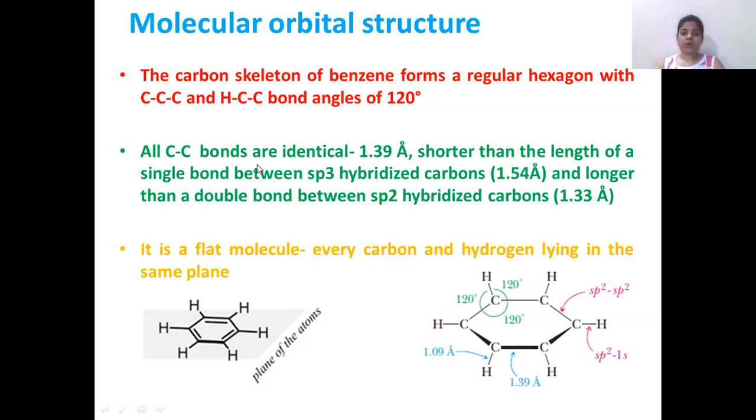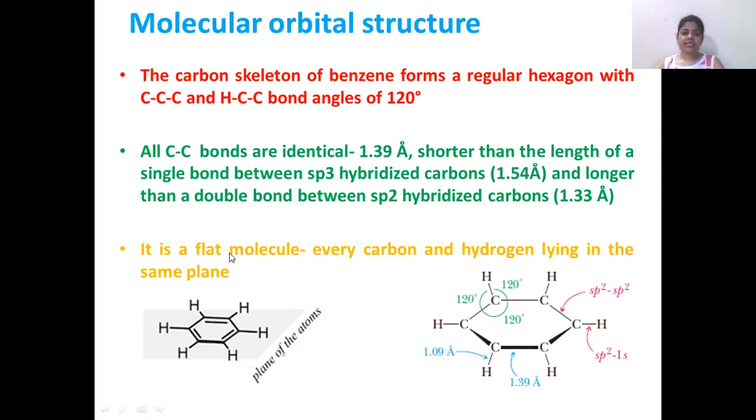If we talk about the bond length, carbon-carbon bonds are identical and have a bond length of 1.39 angstrom, which is shorter than a single bond and longer than a double bond. The single bond, between sp3 hybridized carbons, is 1.54 angstrom, which is longer than a carbon-carbon bond in the benzene ring. And the double bond, between sp2 hybridized carbons, is 1.33 angstrom, which is shorter than the carbon-carbon bonds in the benzene ring.